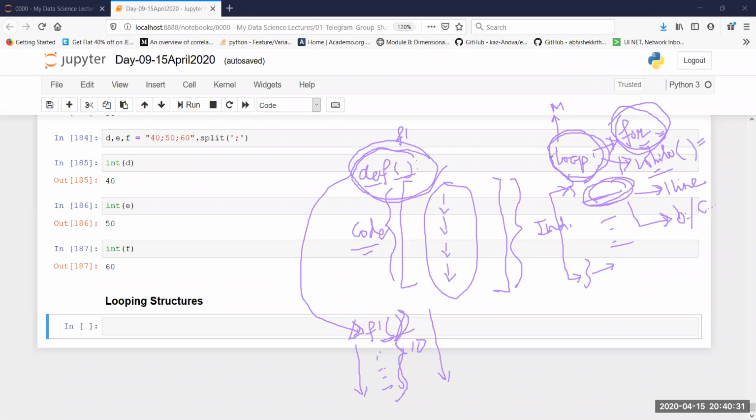Now the condition is until what point in time the loop is going to execute itself. That is given by the condition of the loop. So I'll just write COND here. This condition is going to control how many times the loop is going to run. For example, I want to print the Fibonacci series 10 times. So I need to somehow define this condition over here that please stop after 10 executions.